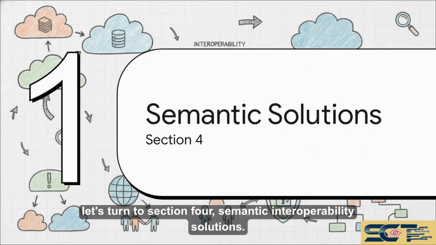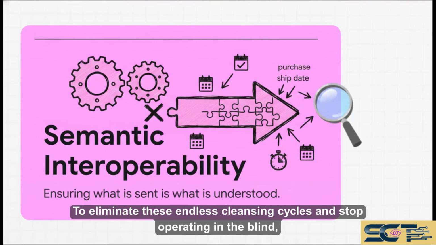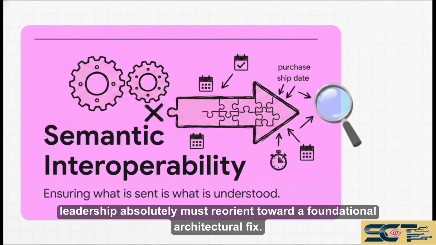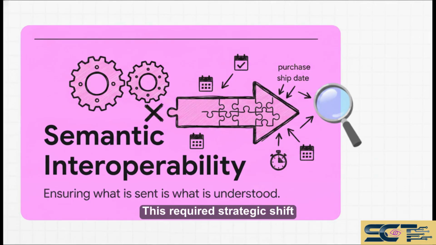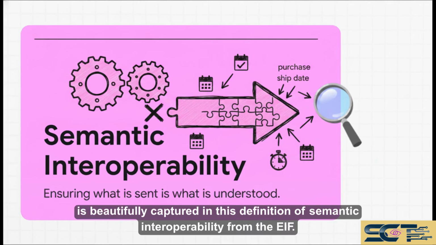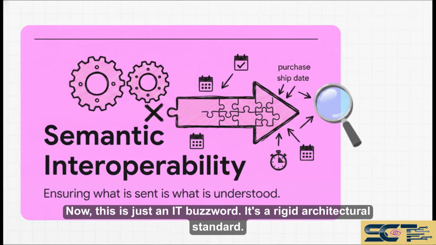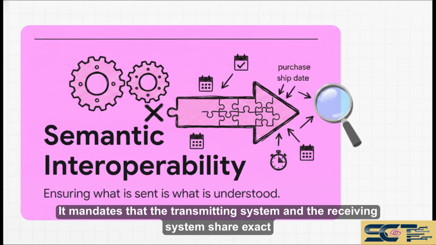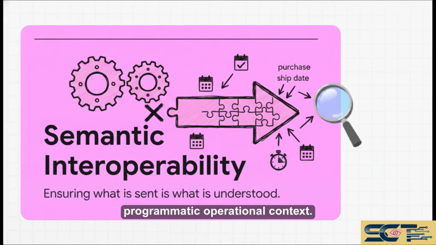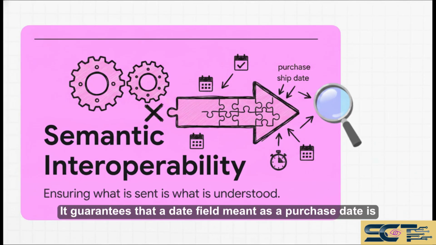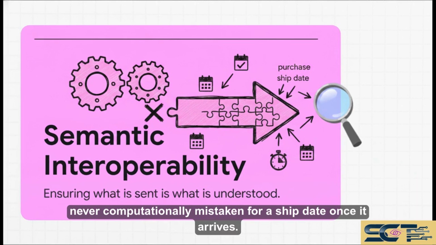Finally, let's turn to Section 4, Semantic Interoperability Solutions. To eliminate these endless cleansing cycles and stop operating in the blind, leadership absolutely must reorient toward a foundational architectural fix. This required strategic shift is beautifully captured in this definition of semantic interoperability from the EIF. It is simply ensuring what is sent is what is understood. Now, this isn't just an IT buzzword, it's a rigid architectural standard. It mandates that the transmitting system and the receiving system share exact programmatic operational context. It guarantees that a date field meant as a purchase date is never computationally mistaken for a ship date once it arrives.